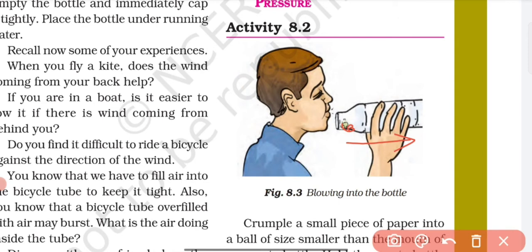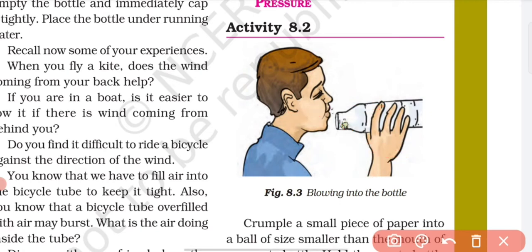But it will not happen, because whenever we blow air into this bottle, it reduces the pressure inside. And whenever the pressure inside is reduced, the ball comes out, and we are not able to put it inside by blowing air from our mouth. That is the reason: when the speed of wind increases, the pressure is reduced.